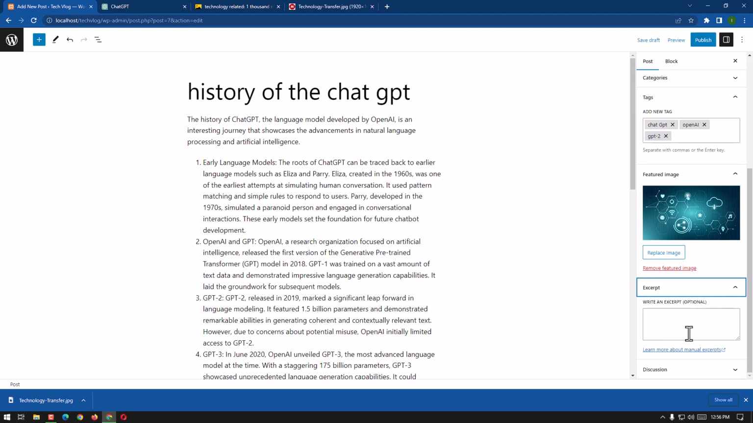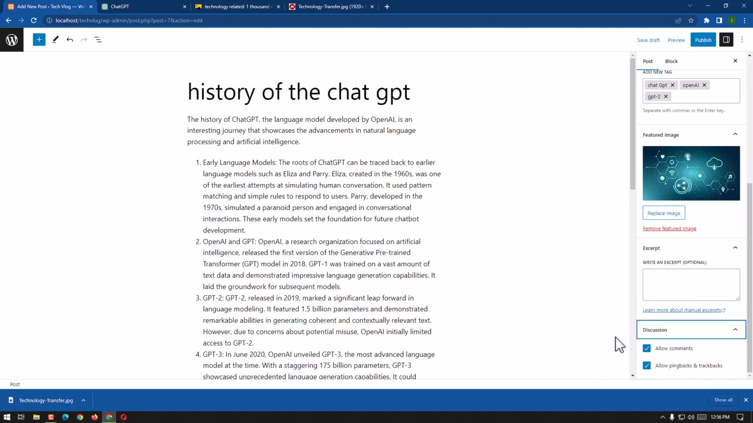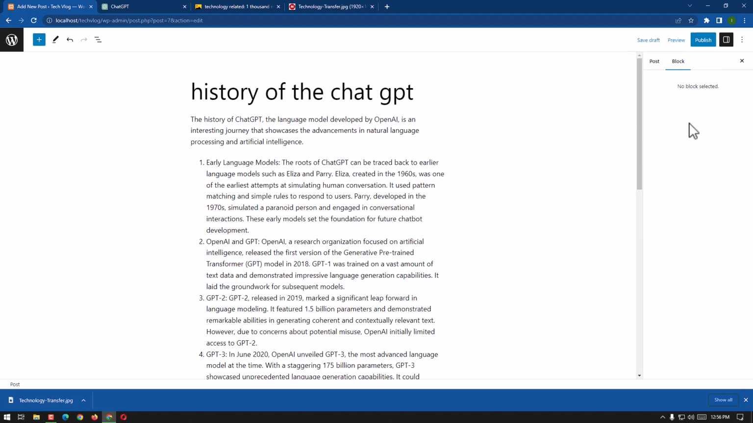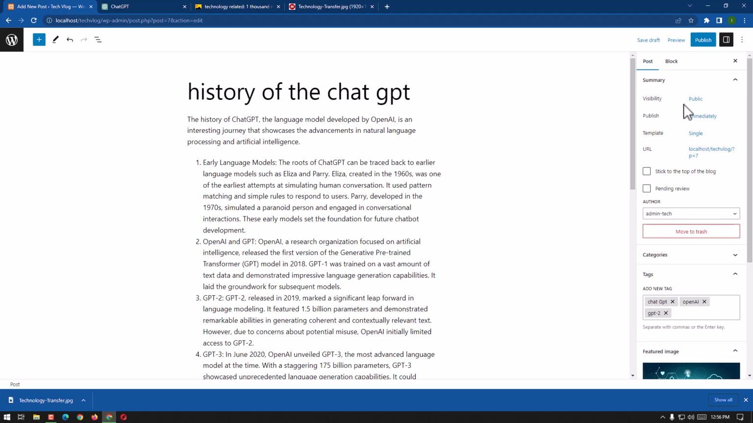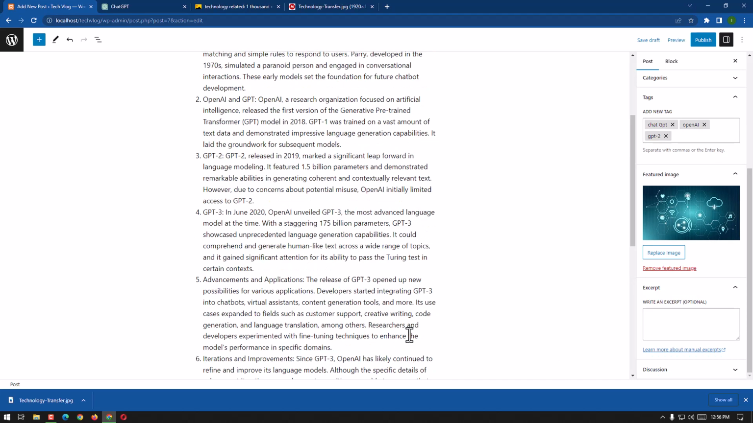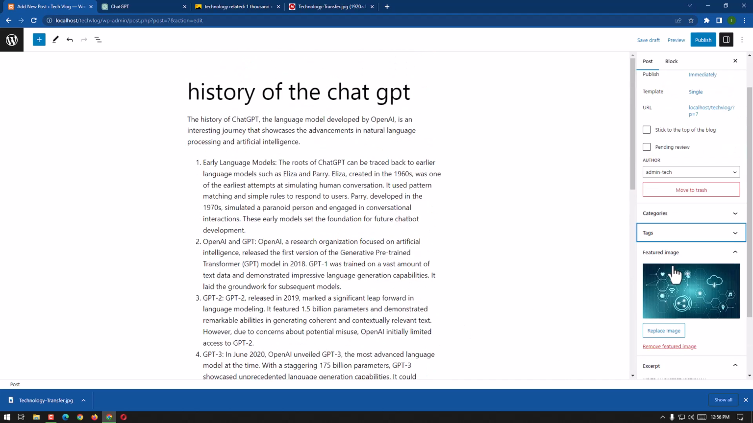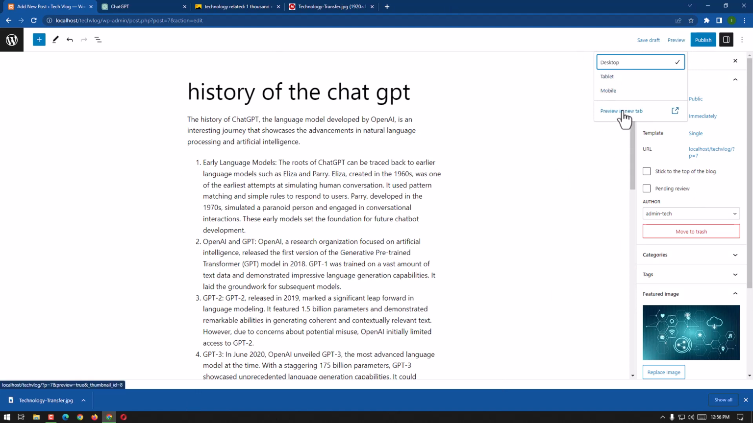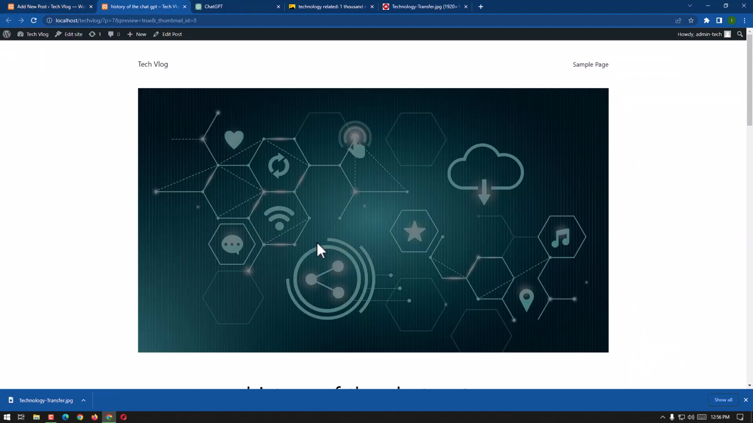It is optional, we can write or not. And discussion, allow comments and allow pingbacks and trackbacks. And in the blog, there is no blog selected yet because our site is really new, and here we have all the information I have discussed with you, and we can post our blog. Here we can preview it, tablet, mobile, or preview in new tab, how it's gonna look like.